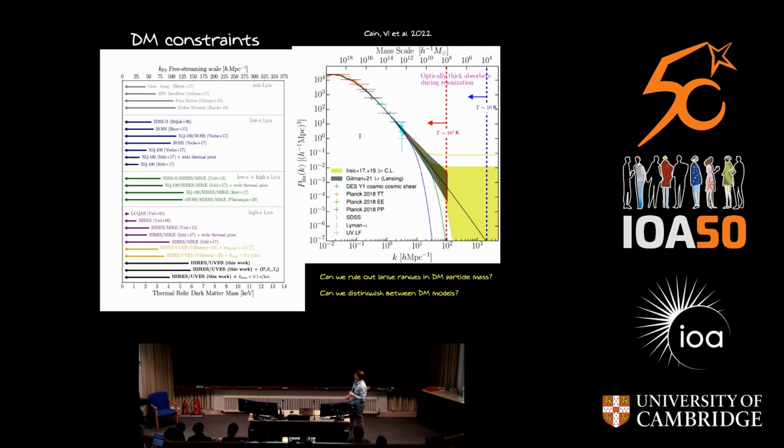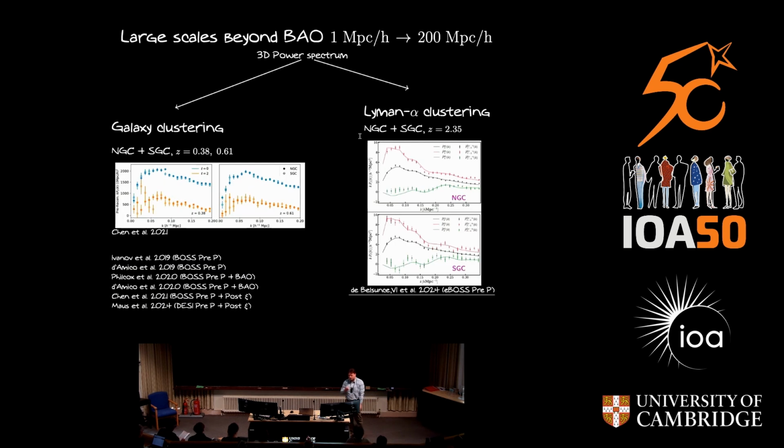And on the other side, we would like to say something about going leftwards on this figure, where I'm showing the linear matter power spectrum on the y-axis and scale on the bottom axis, where large scales are to the left. We would also like to use Lyman-alpha forest to probe this large-scale regime. And this is the remainder of the talk that I would like to give: trying to bring Lyman-alpha forest clustering on large scales closer to what is being done in the galaxy clustering community.